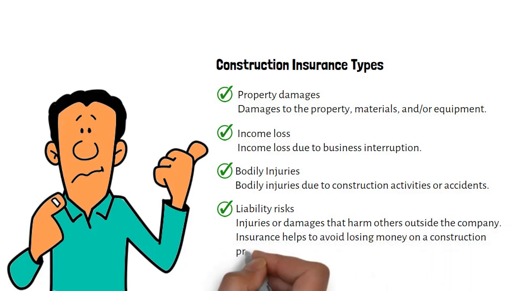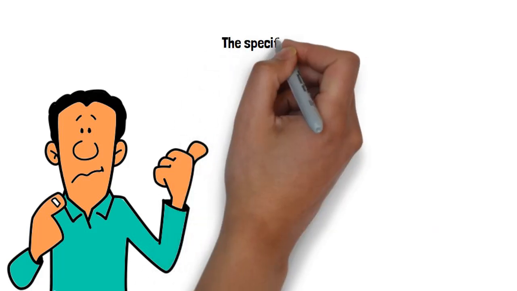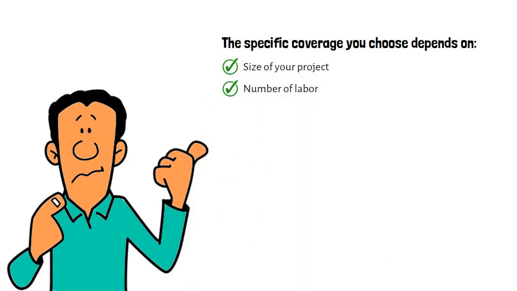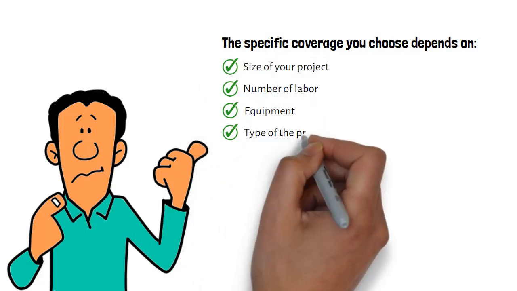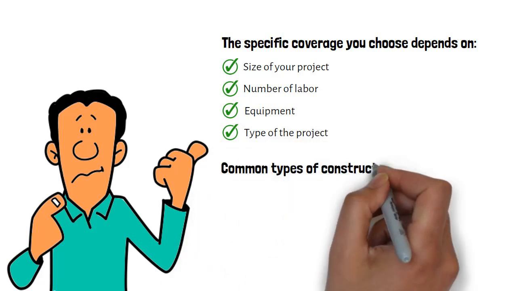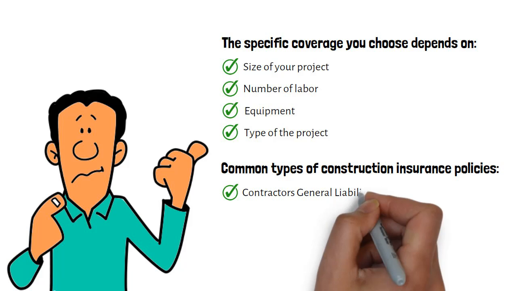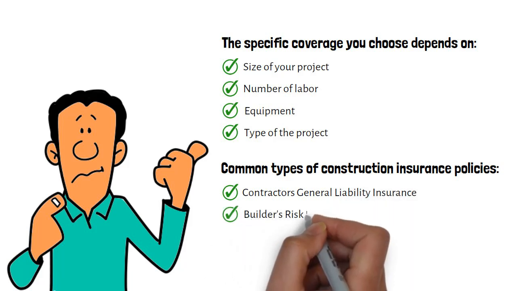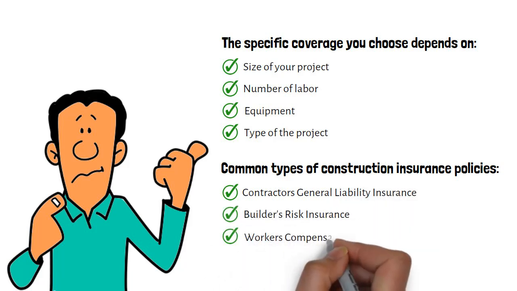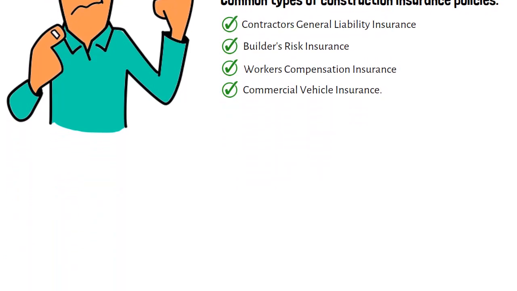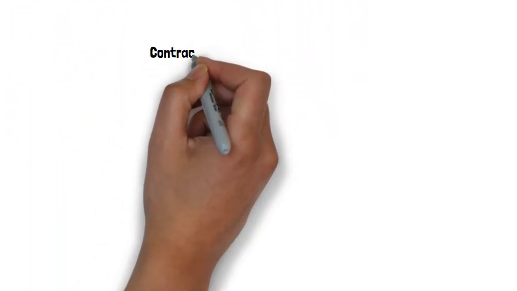Insurance helps to avoid losing money on a construction project. The specific coverage you choose depends on many factors such as the size of your project, the number of labor, equipment, and the type of the project. Below are some of the most common types of construction insurance policies. Contractors' general liability insurance. Builders' risk insurance. Workers' compensation insurance. Commercial vehicle insurance. Now let's analyze each type of construction insurance in detail.